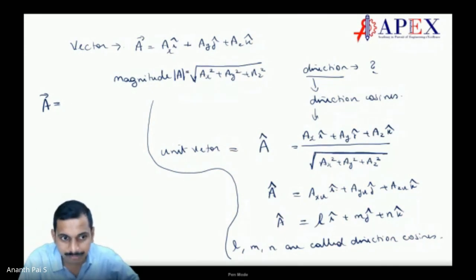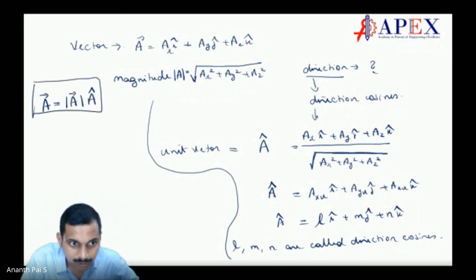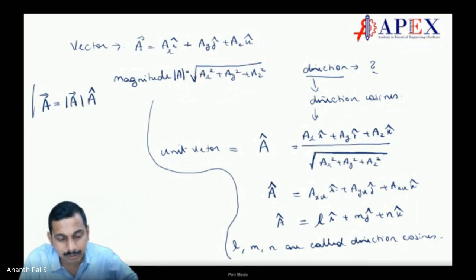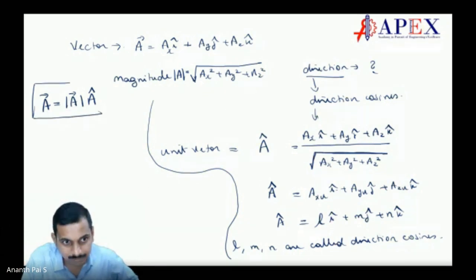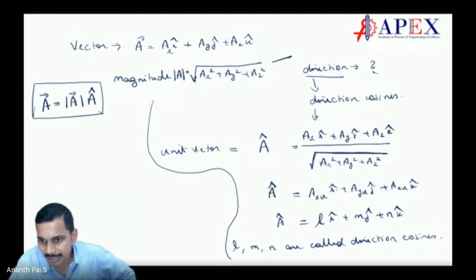So any vector a can be represented as a magnitude into a unit vector. Very important. And we know what is magnitude and we know what is a unit vector. Magnitude a is this, and unit vector a comes like this.